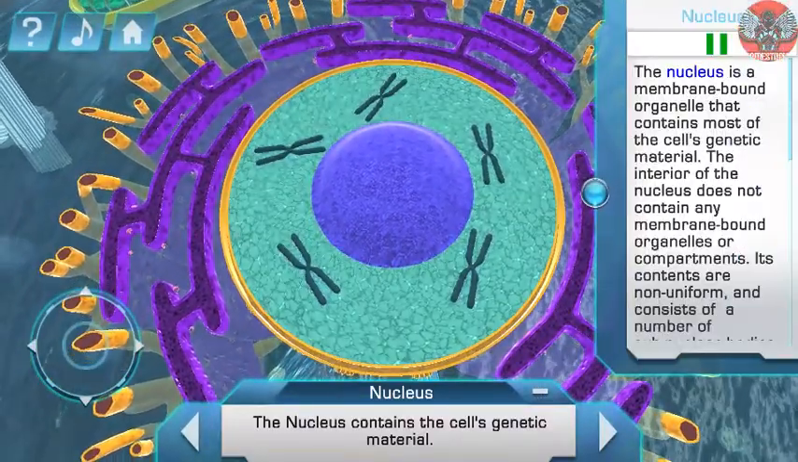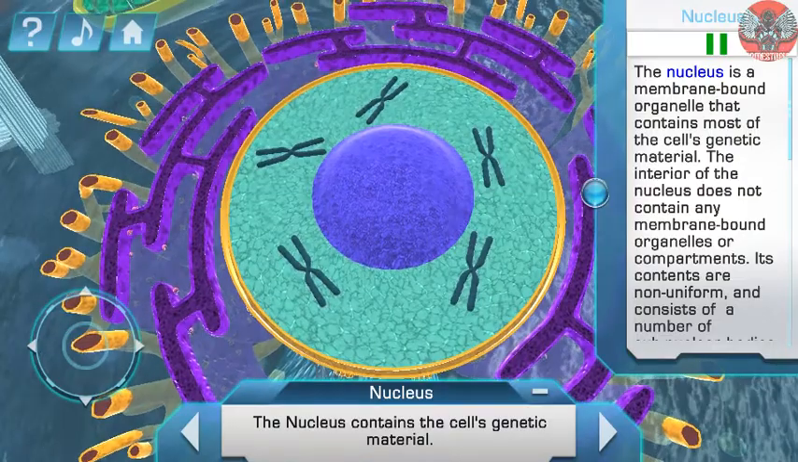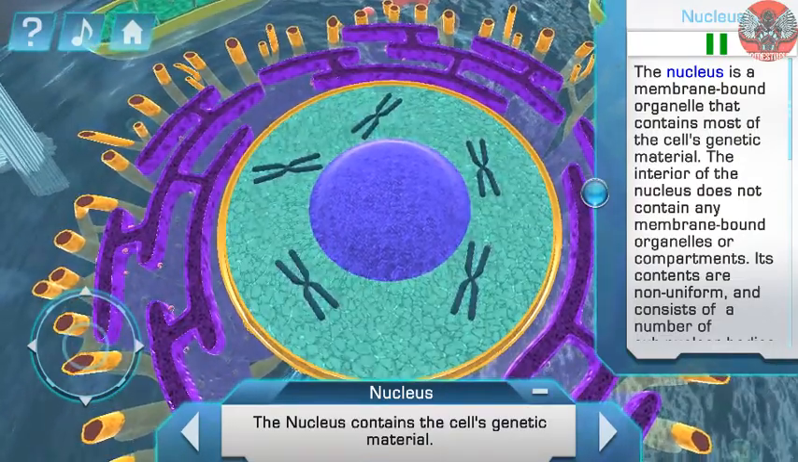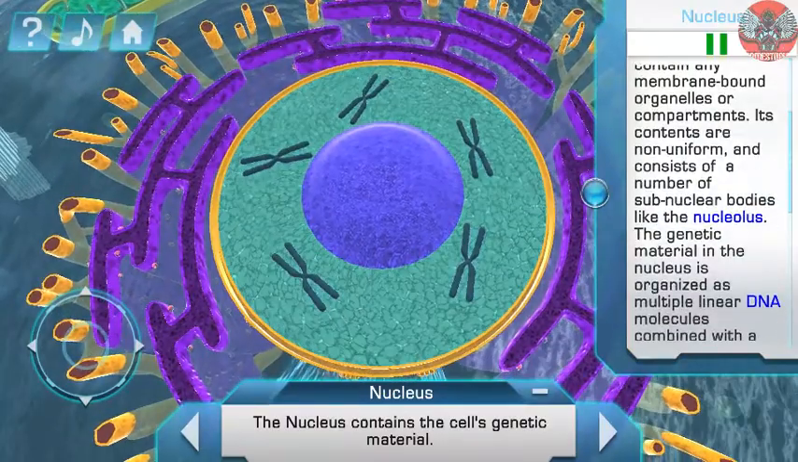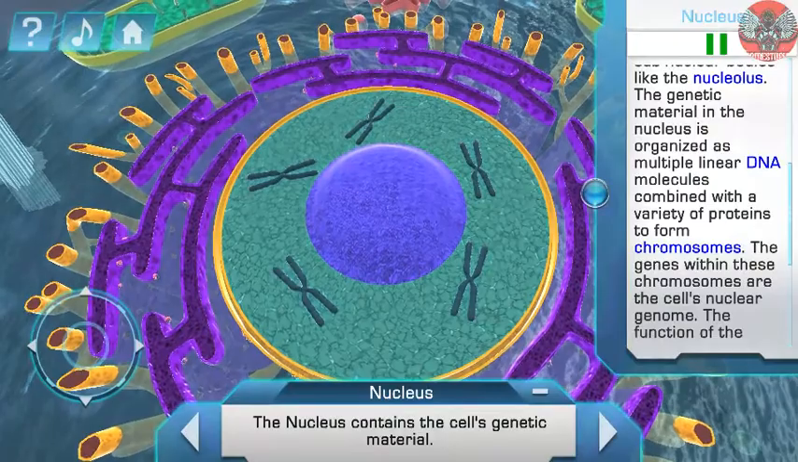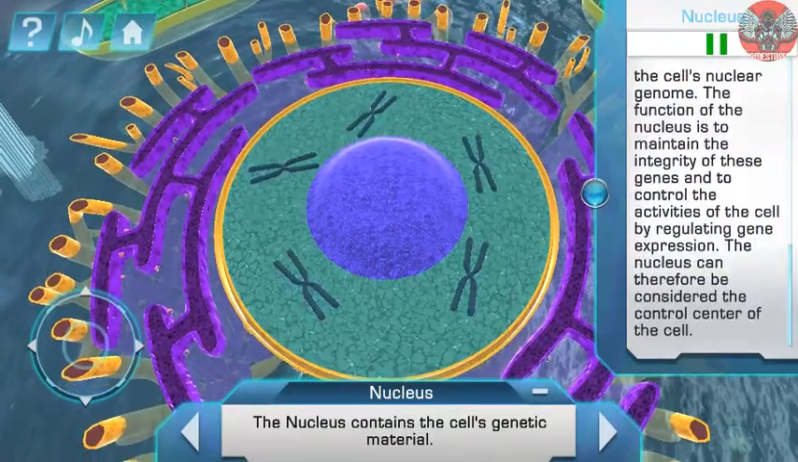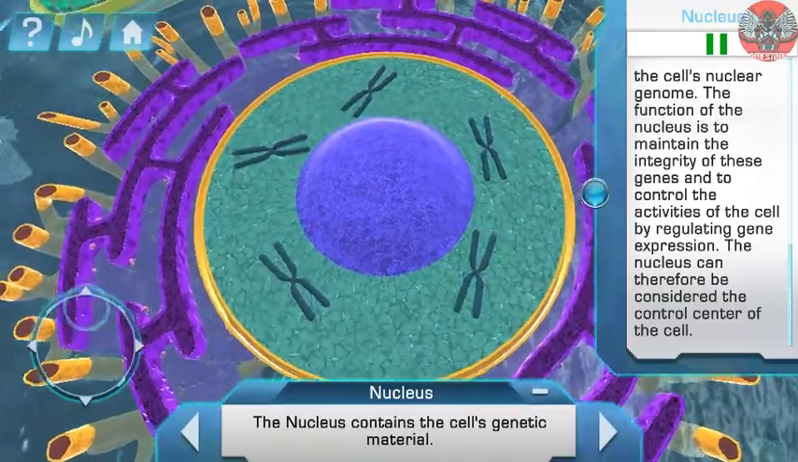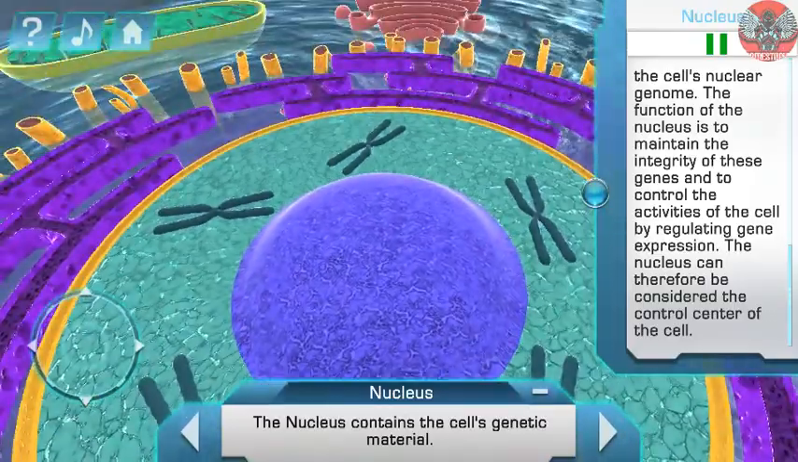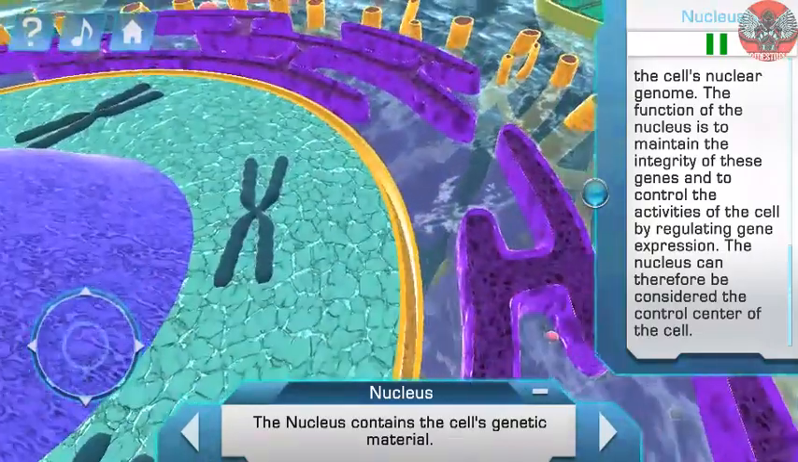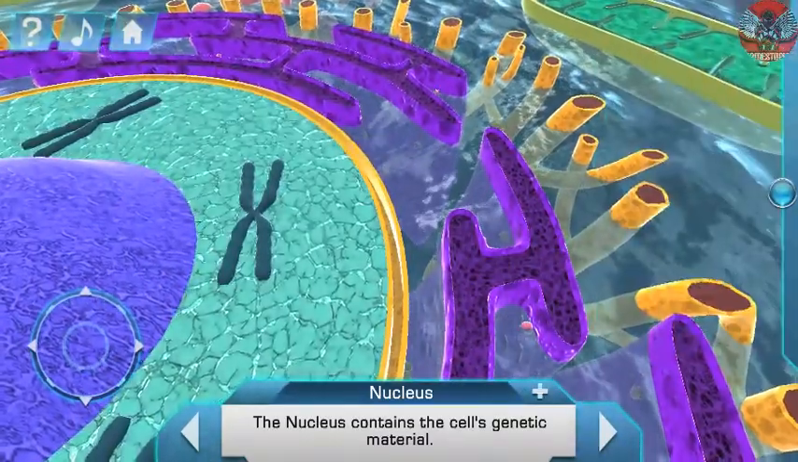The nucleus is a membrane-bound organelle that contains most of the cell's genetic material. The interior of the nucleus does not contain any membrane-bound organelles or compartments. Its contents are non-uniform and consist of a number of subnuclear bodies like the nucleolus. The genetic material in the nucleus is organized as multiple linear DNA molecules combined with a variety of proteins to form chromosomes.